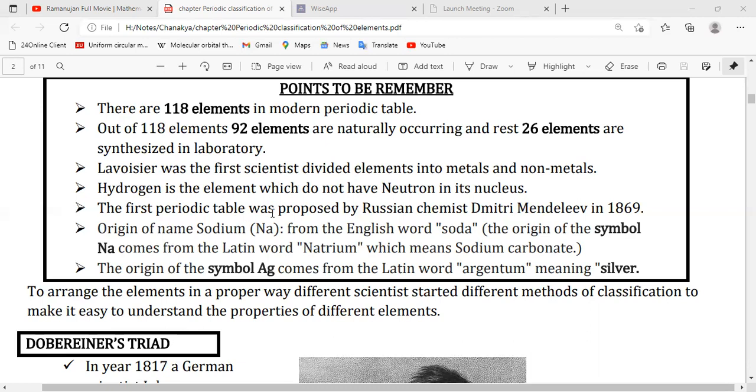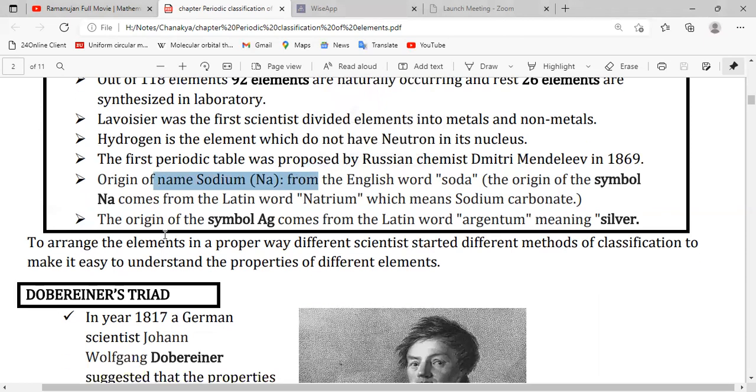The first periodic table was proposed by the Russian chemist Dmitri Mendeleev in 1869. The name sodium is derived from the English word soda, and the symbol Na comes from natrium, which means sodium carbonate, a salt-forming compound. The symbol Ag comes from the Latin word argentum, which means silver. For gold we use Au as the symbol, from aurum, which means gold.